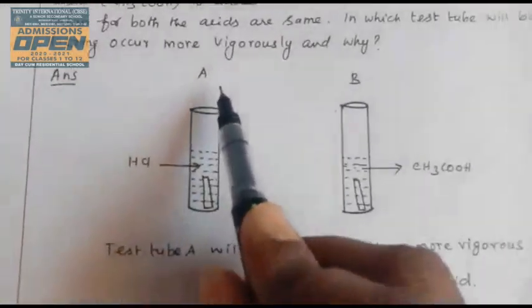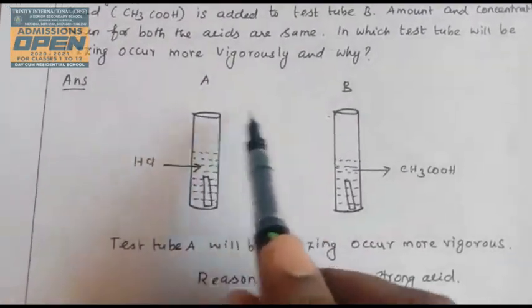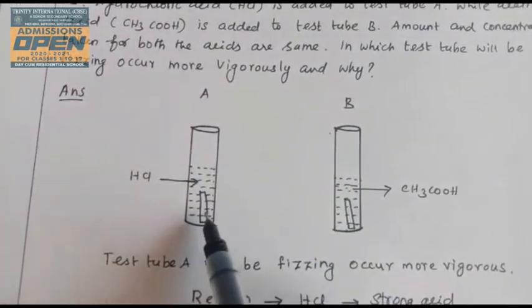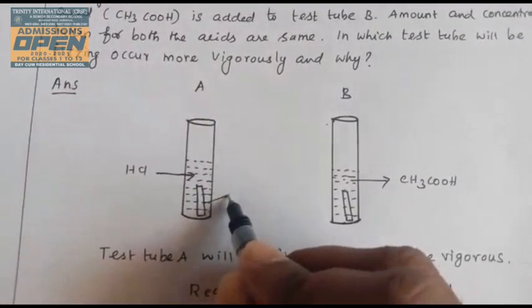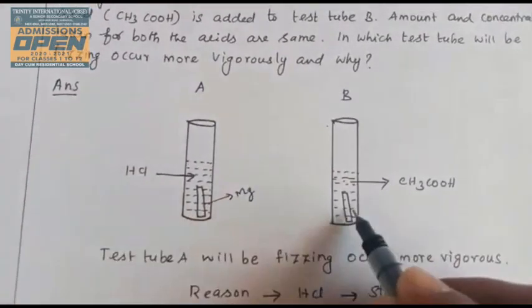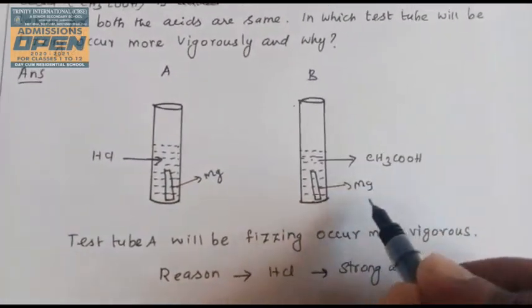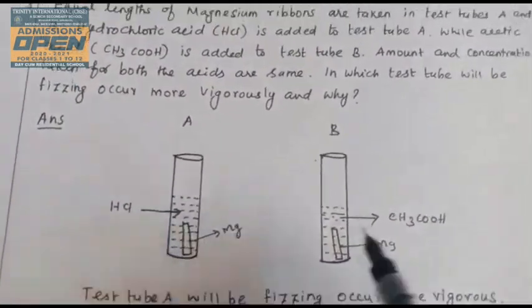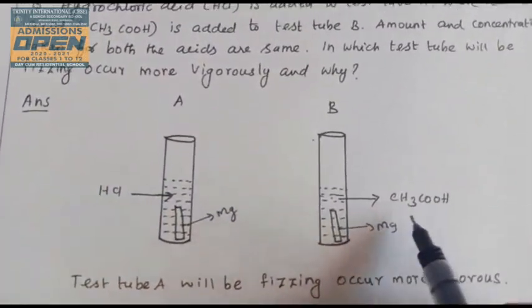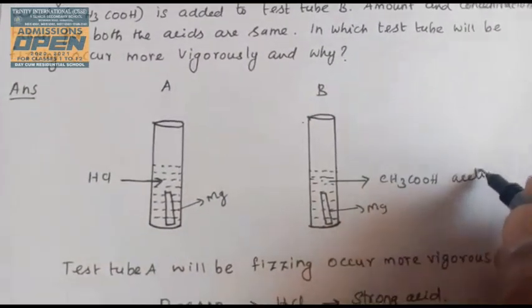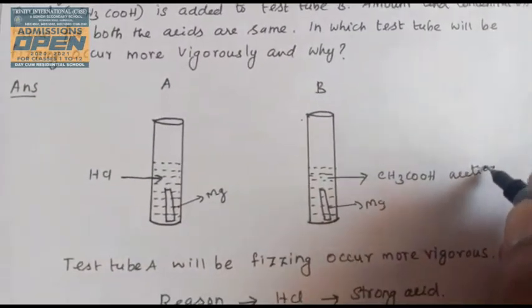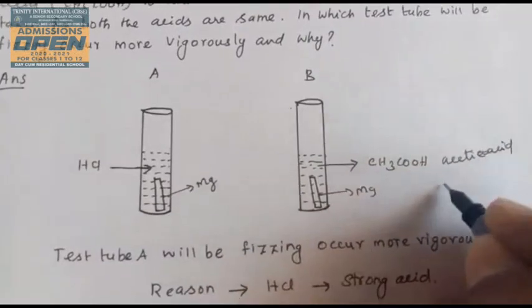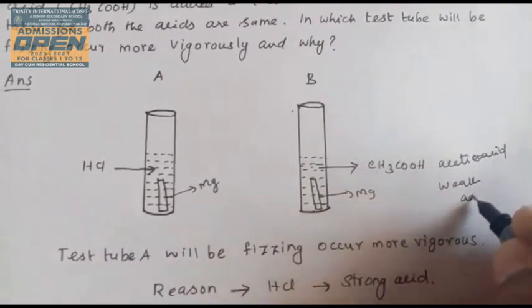You take two test tubes, A and B. Test tube A contains magnesium ribbon of equal length, and test tube B also contains magnesium ribbon. Test tube A contains hydrochloric acid, and test tube B contains acetic acid. Acetic acid is a weak acid.